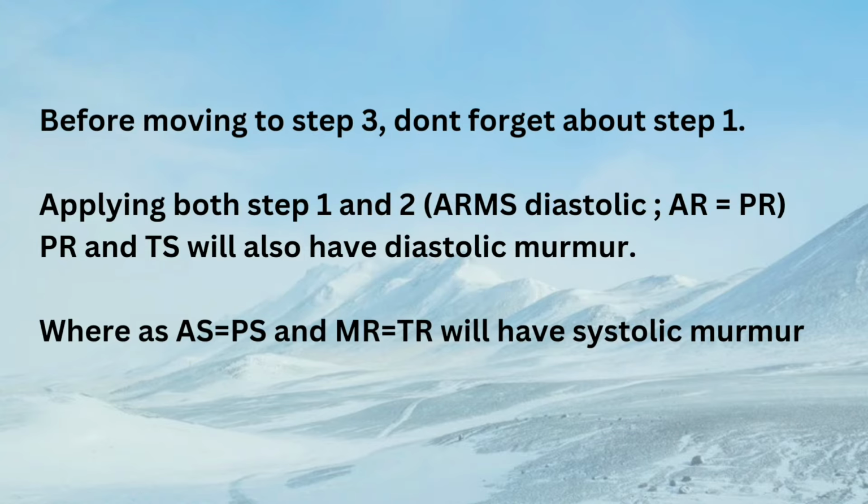Before moving to step 3, don't forget about step 1. By applying both step 1 and 2, we can conclude that PR and TS will have diastolic murmur, whereas PS and TR will have a systolic murmur.